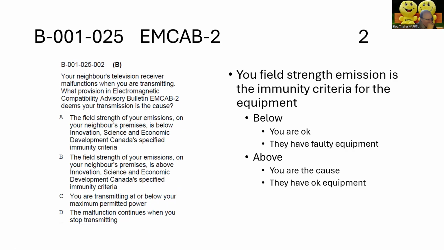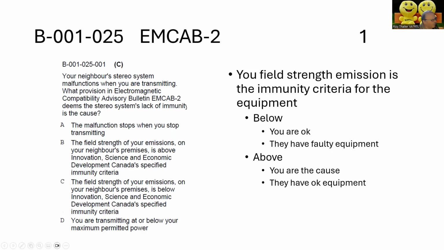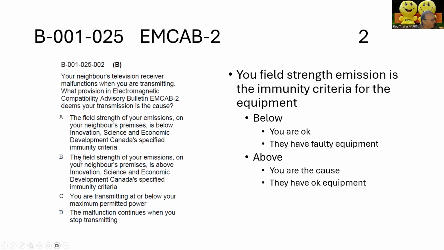So here's another example. Your neighbor's television receiver malfunctions when you are transmitting. What provision of the MCAP bulletin deems your transmission is the cause? In the last one it was the lack of immunity. Here you are the cause. What happens here is just the opposite: the field strength of your emissions on your neighbor's premises is above the immunity criteria. So in this case, you are responsible for the malfunction because you're above the immunity criteria.